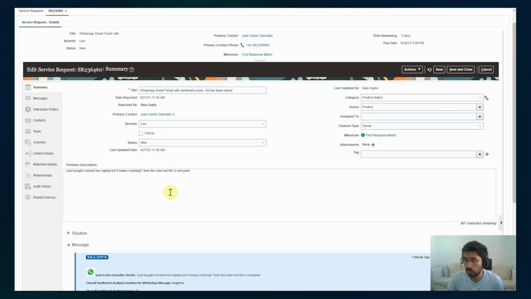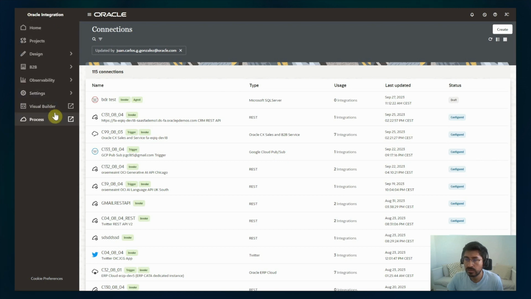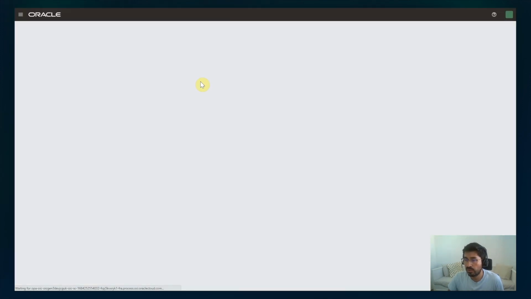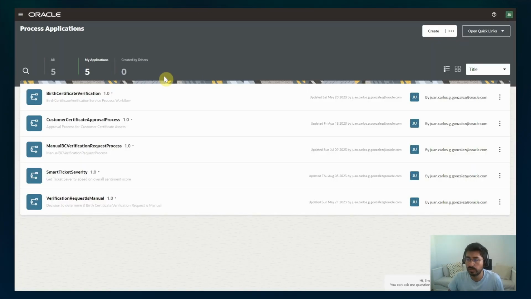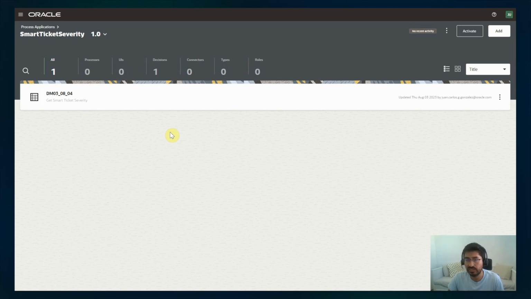Which decision rule? Let me show you that. Here we have Oracle Integration. Let's go to process. Here we have something called process automation, and within process automation, within Oracle Integration Cloud, we have the possibility to create decision rules. In this case, I have a decision rule called smart ticket severity. So I'm setting the ticket severity based on the overall sentiment score of the WhatsApp message.